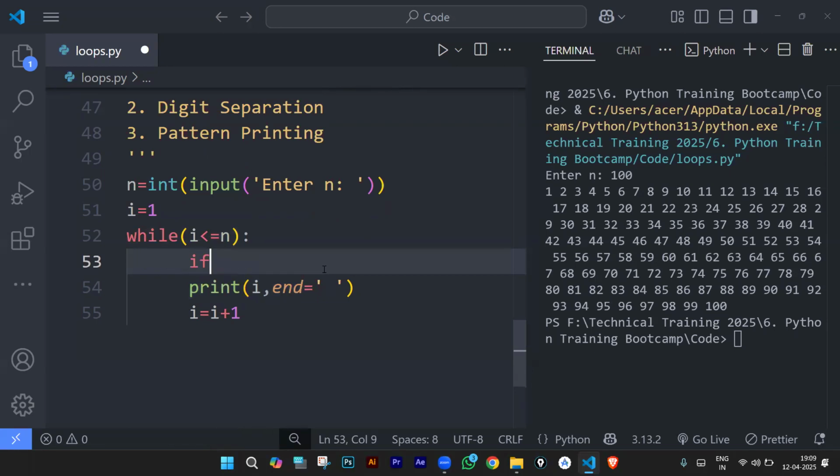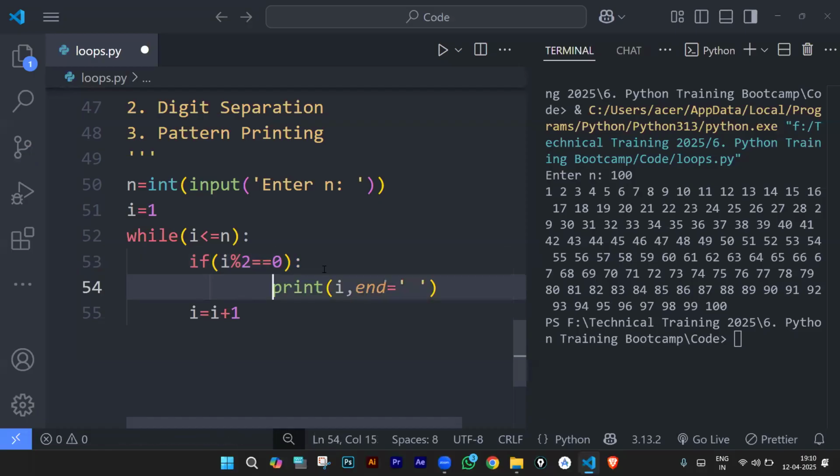So add a condition: if the given i is even, i modulus 2 is equal to 0. If that is true, then only execute this print statement. Keep this print statement inside the if. You see, inside the while I have everything indented. If the if statement is true, then it is going to execute it. It's not a rule that you cannot write an if inside a while or a while inside a while. You can write it. That is what we call nested statements. I kept this print inside the if. That is a nested statement.